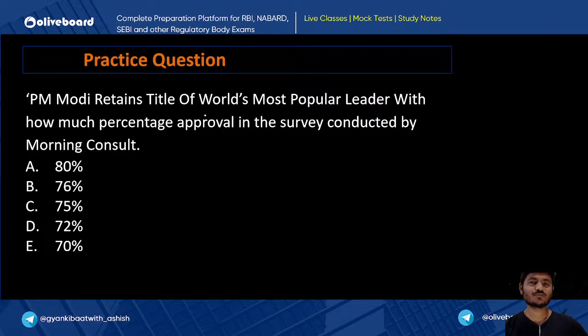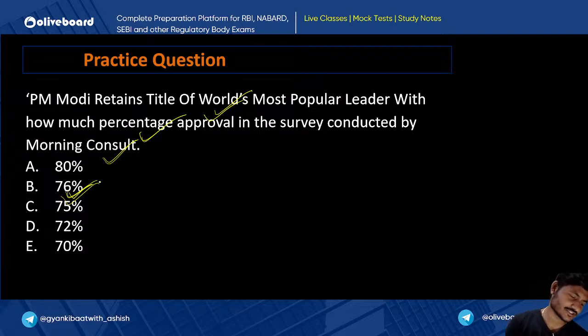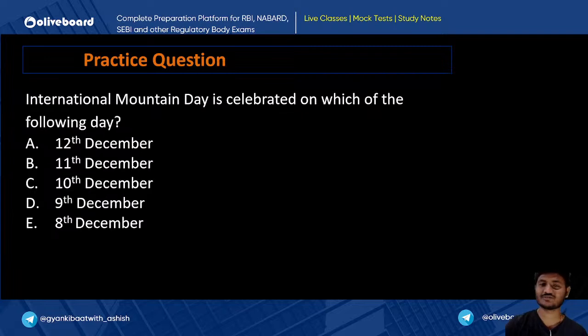PM Modi retains the title of most popular leader with how much percentage approval in the survey conducted by Morning Consult? The Prime Minister of our nation is the most popular leader in the entire world. What is the percentage that has approved the same? Sumit has answered it to be 76%. Swada has also answered 76%, and all of you have answered 76%. I know that none of you gave a wrong answer, and that makes me feel very good, that at least none of you gave the wrong answer.